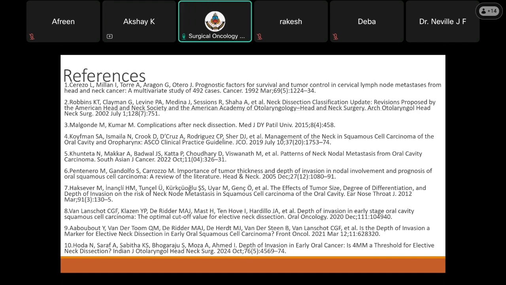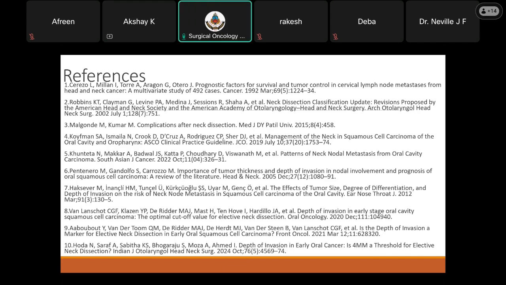So what are the most important factors? That is what Dr. Neville is asking. Some factors we will not know from the preliminary biopsy and the imaging. On the basis of biopsy and imaging, the most important factors are the depth of invasion, differentiation of tumor, and the presence of extracapsular spread. Other factors sometimes can be based on biopsy, sometimes it cannot be. We cannot decide on biopsy, sir.